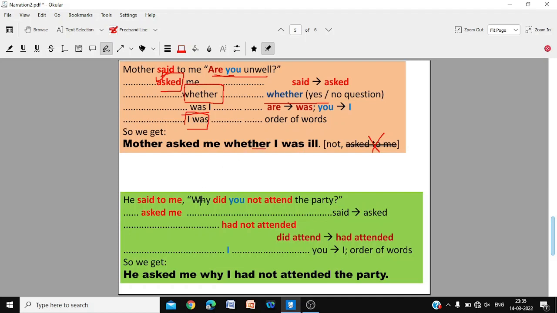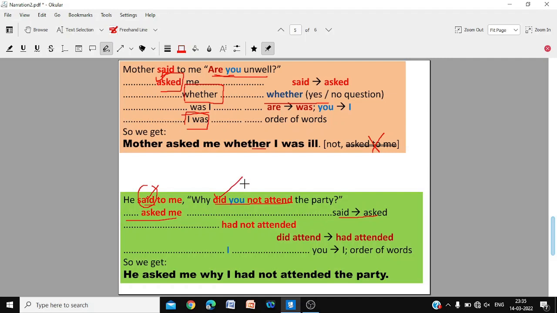He said to me, why did you not attend the party? Note that this is a past tense reporting verb. And there is a question. So, said will be replaced with asked. So, he asked me. Because there is a question, not he said to me, he asked me. And it is already in past tense. Now, because the reporting verb is in past tense, we have to change the tense. But this is already in past tense.